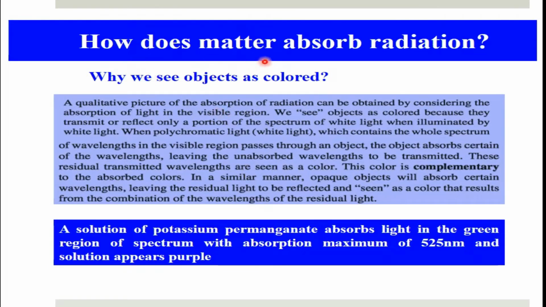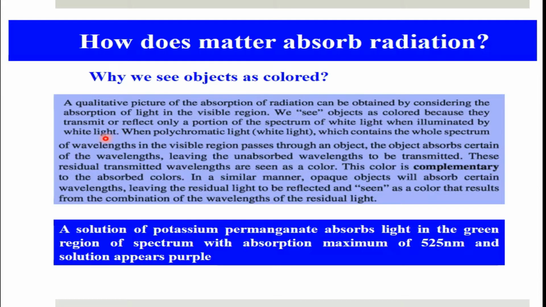So how does matter absorb radiation and why do we see objects as colored? A qualitative picture of the absorption of radiation can be obtained by considering the absorption of light in the visible region. So qualitatively, we see objects as colored because they transmit or reflect only a portion of the spectrum of white light when illuminated by white light.